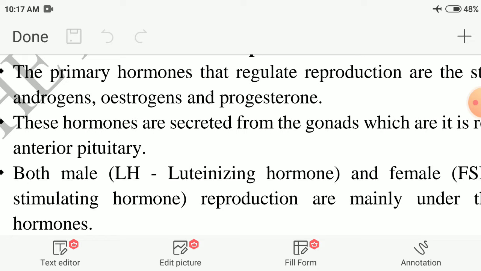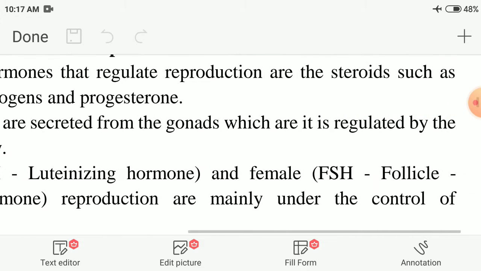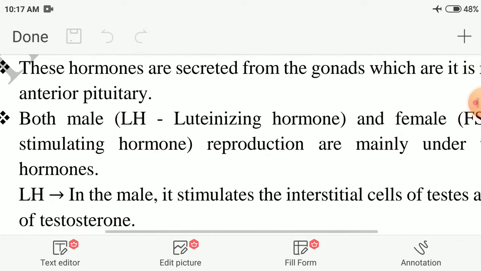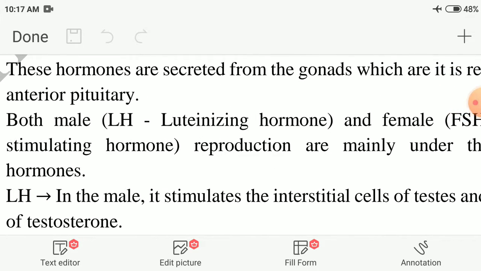Okay. Androgen, estrogen and progesterone. What is this one? Androgen, male reproductive hormone. Estrogen and progesterone, female reproductive hormones. These hormones are secreted from the gonads, which are regulated by the anterior pituitary. Where is it regulated? The pituitary only regulates that. Why? Pituitary is the head of the hormones.